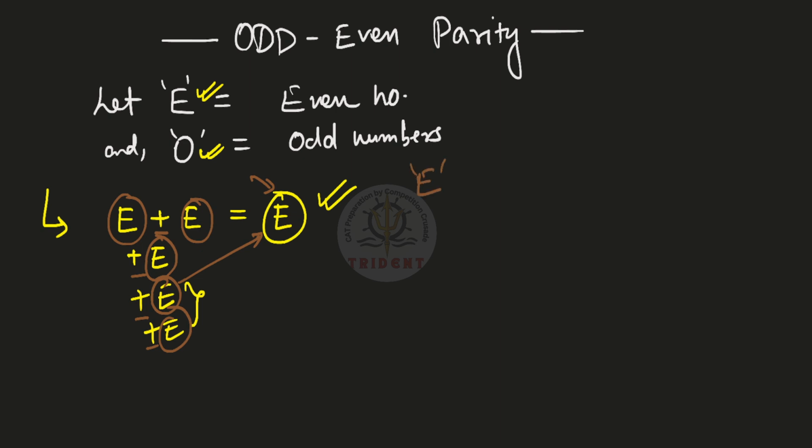So let me use a different color. So even numbers are irrelevant in the order of operation.